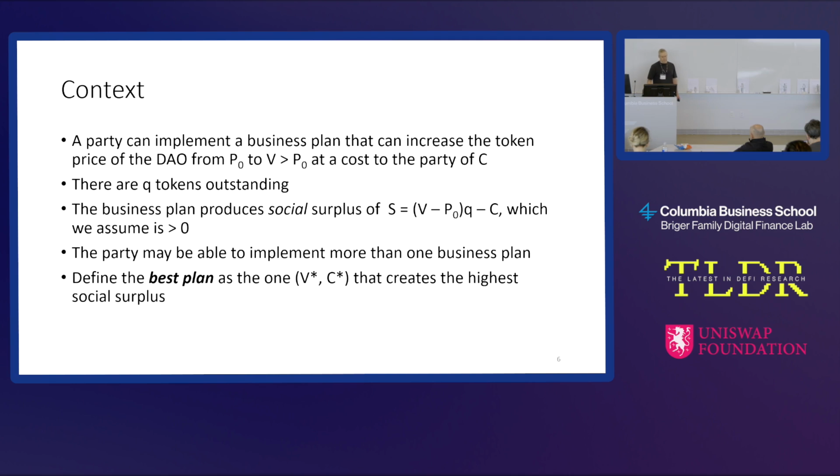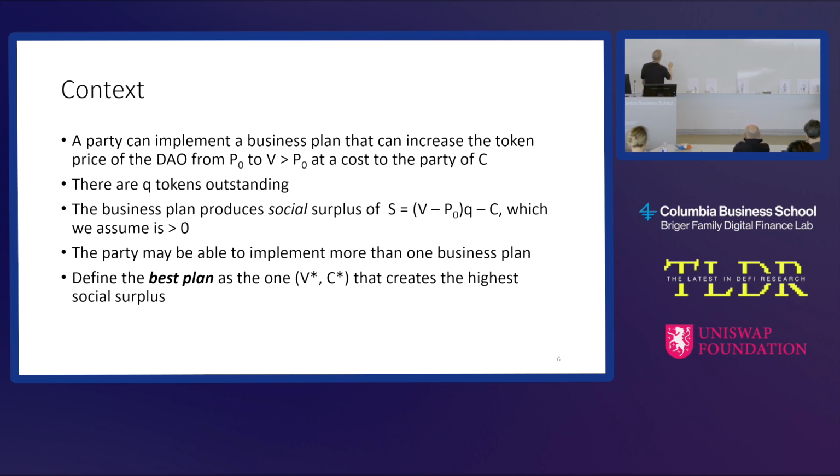So we're going to create some context here. There are parties: a potential control party, a potential bidder in the auction, who can implement a business plan. The price of the tokens is P0. Initially, we're going to get a value V above P0. And then we're going to have some cost, C, okay? And so here's the social surplus. We have Q tokens altogether, so if we raise the token value to V from P0, multiply by Q, that's the gross surplus, subtract out the cost, that's the social surplus.